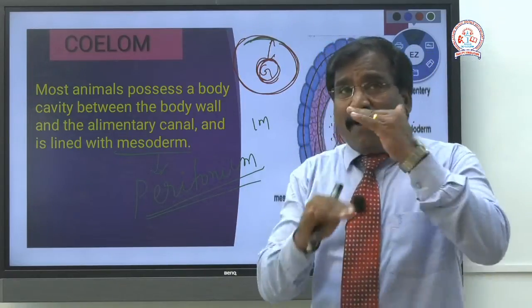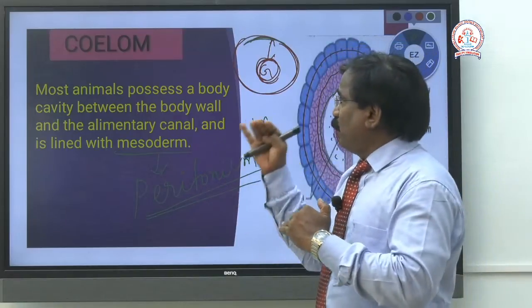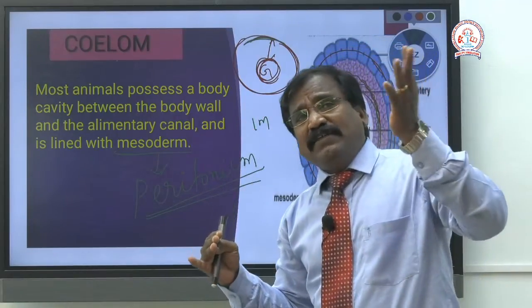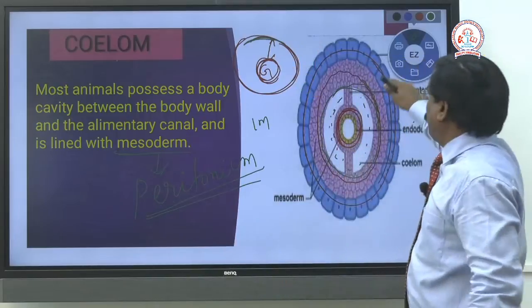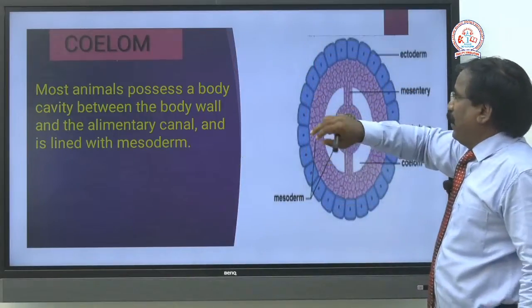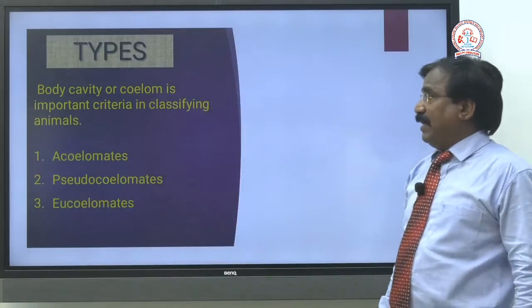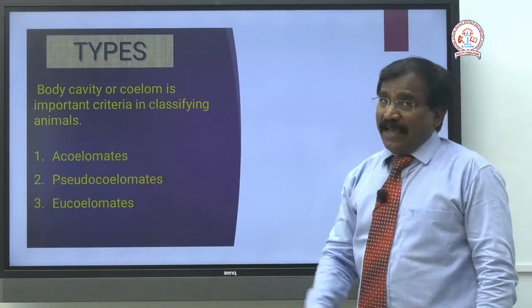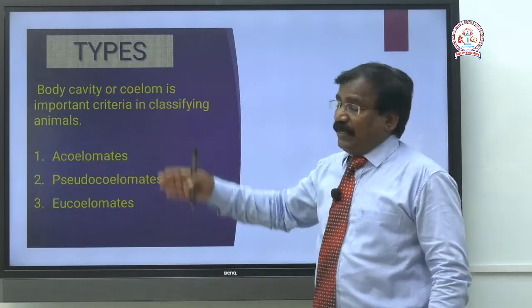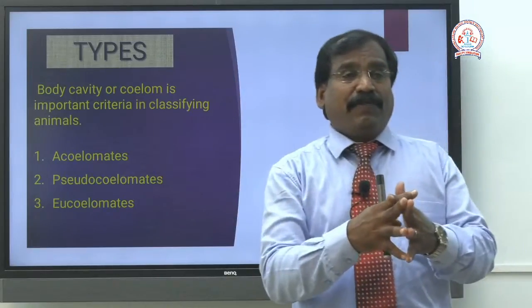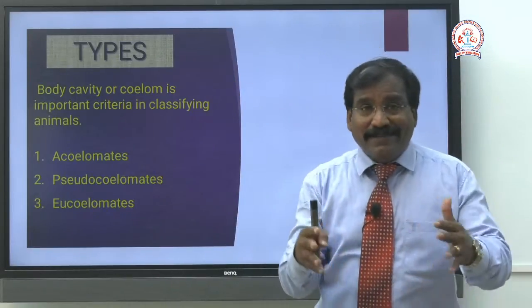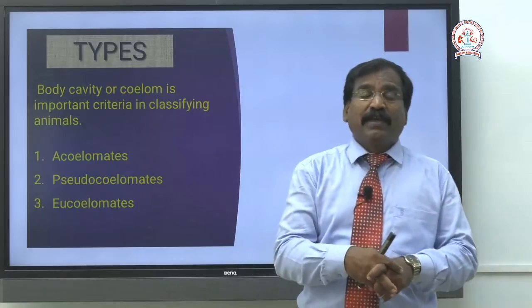Now, based on the coelom, how are the organisms divided? Based on the nature of the body cavity, organisms are divided into 3 types.